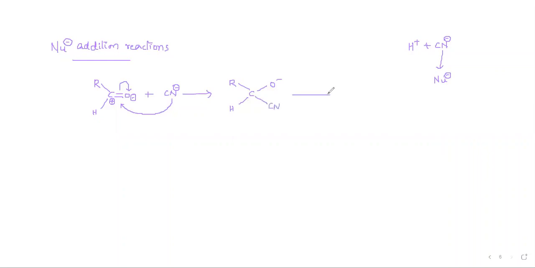This intermediate compound abstracts a proton from the solvent, forming the final compound, cyanohydrin. The formed compound is cyanohydrin. Aldehydes on addition with HCN form a cyanohydrin. So this is another example of nucleophilic addition reactions. Did you understand? I hope so. Okay.